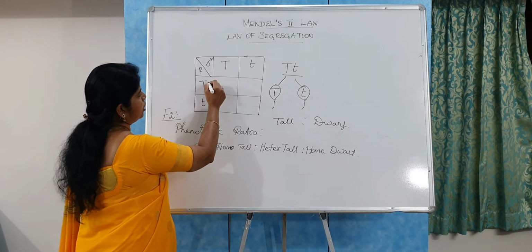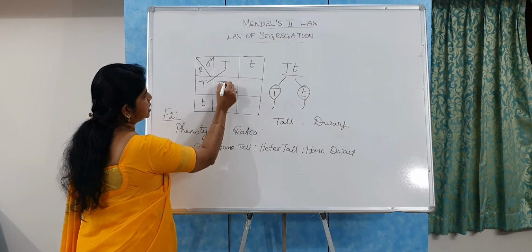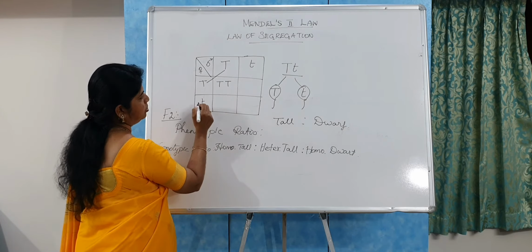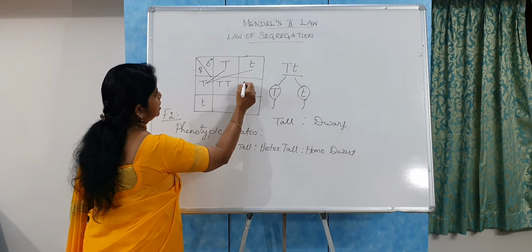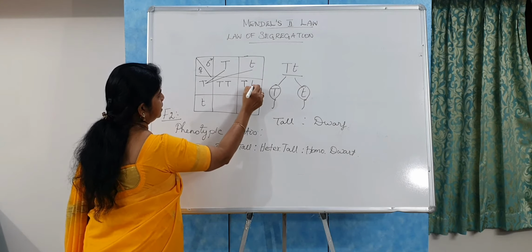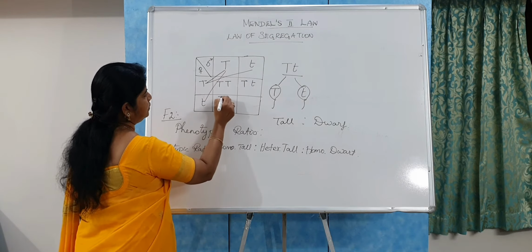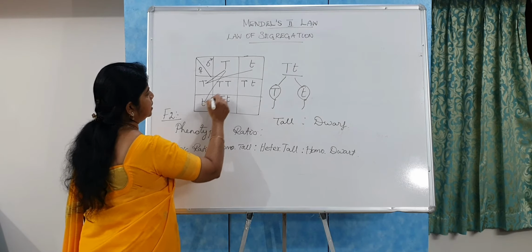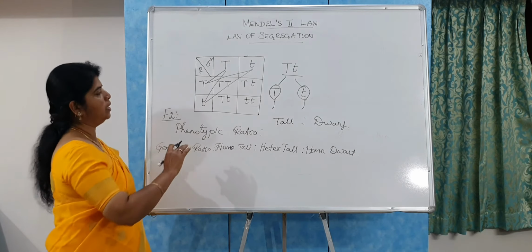So now we cross the male gamete and the female gamete. It results in dominant T and dominant T. And here, dominant T and recessive t, and this recessive t is crossed again with the male gamete, and so it results in four types of plants.